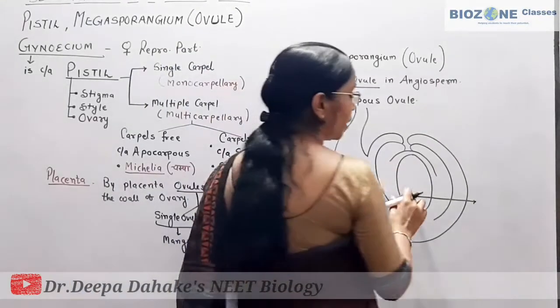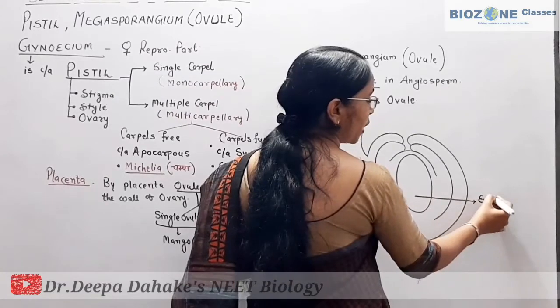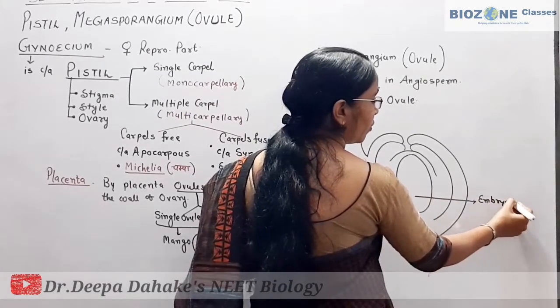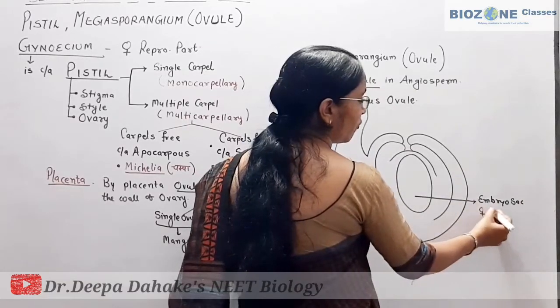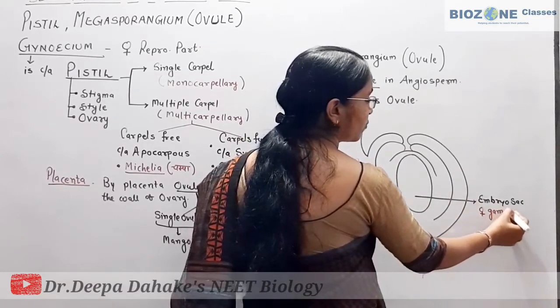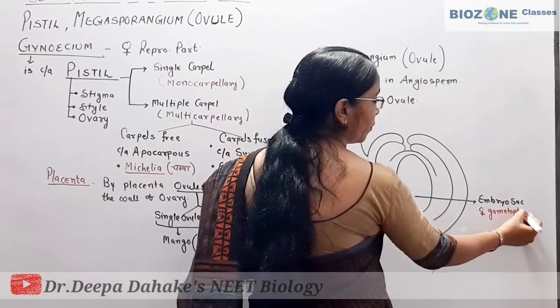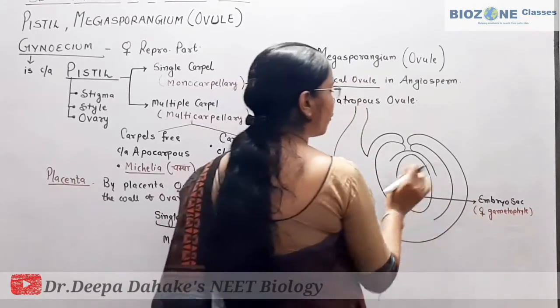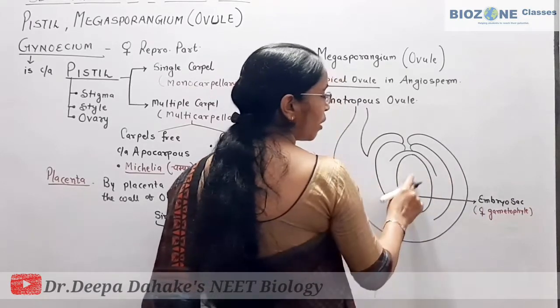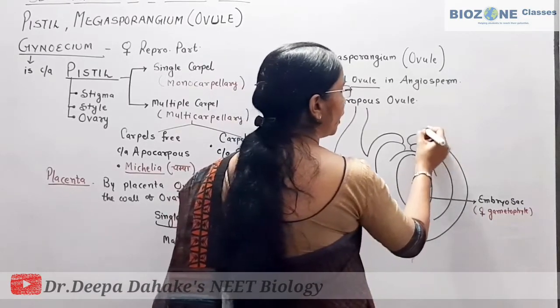Here you remember, this is the embryo sac. Embryo sac in angiosperm means female gametophyte, surrounded by 2 integuments.